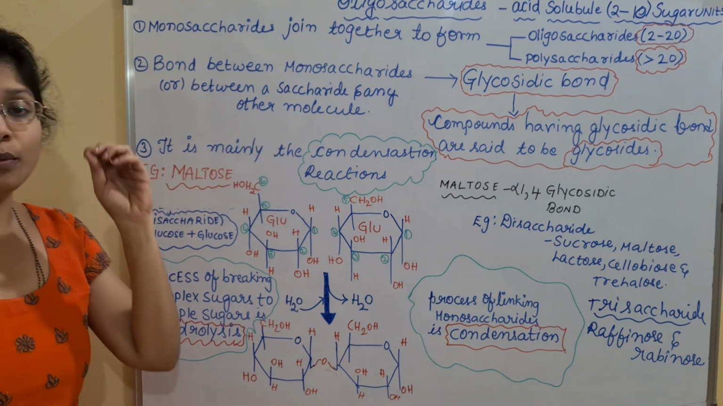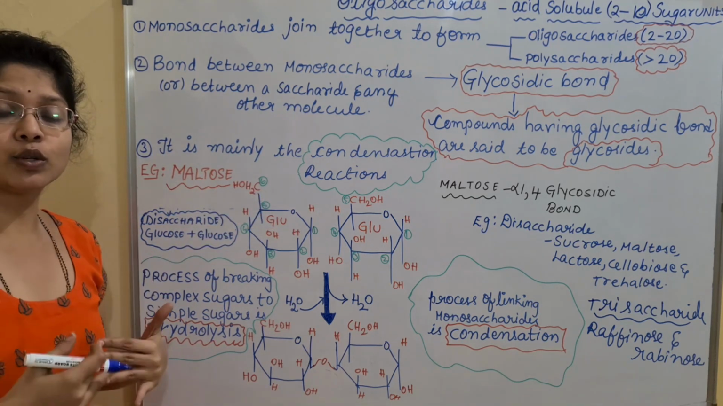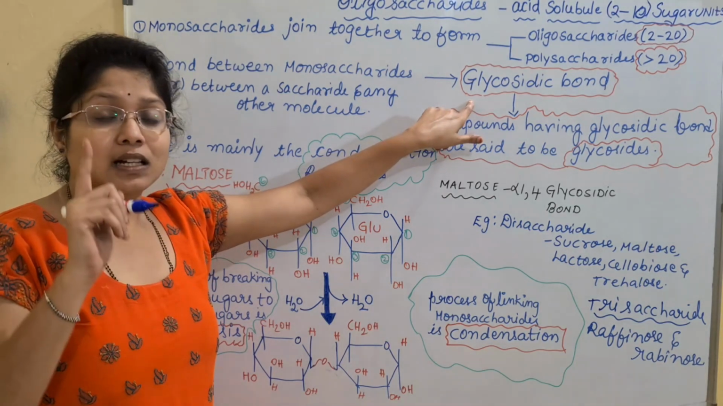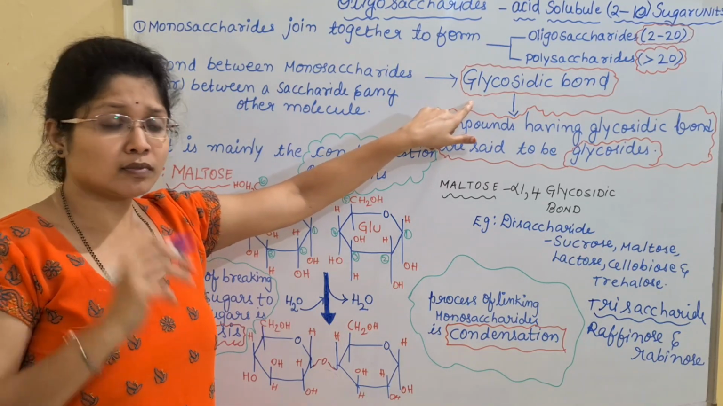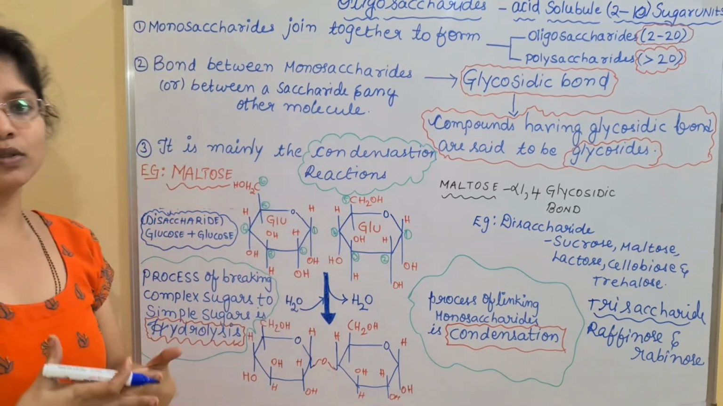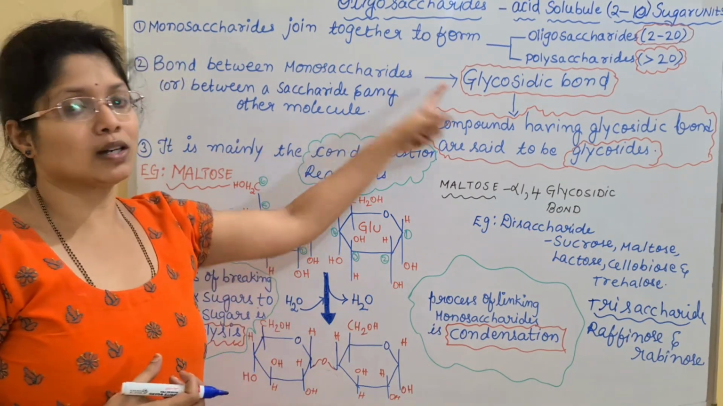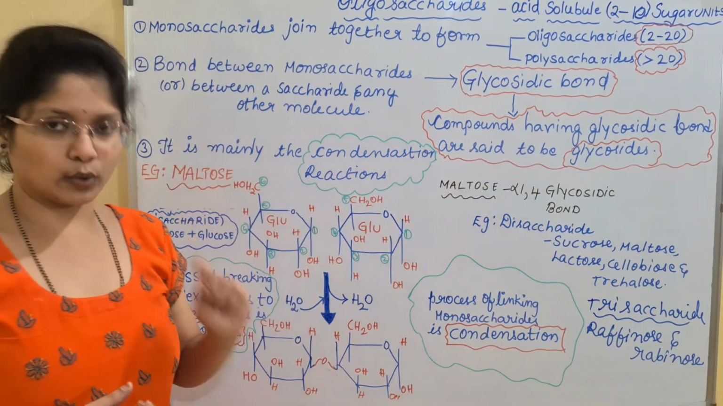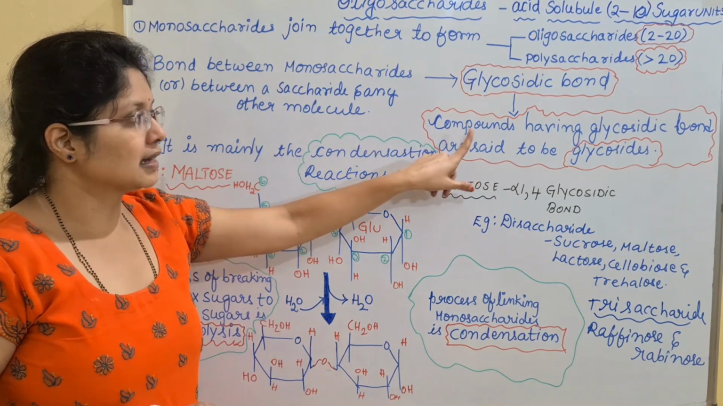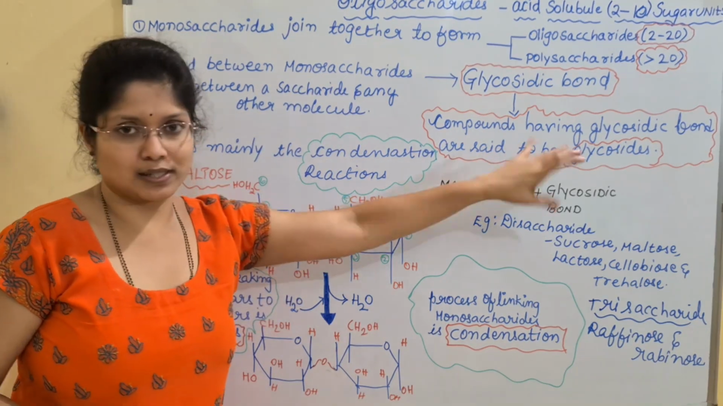It is a bond between a monosaccharide and another sugar, or it can be between a sugar and any other molecule. We call such a bond the glycosidic bond. And the compound attached to the sugar, or where different sugars are added, we call such compounds glycosides. Simply, the compounds having this glycosidic bond are said to be glycosides. These are the most important points here. The bond between sugars is the glycosidic bond, and the compounds having glycosidic bonds are said to be glycosides.